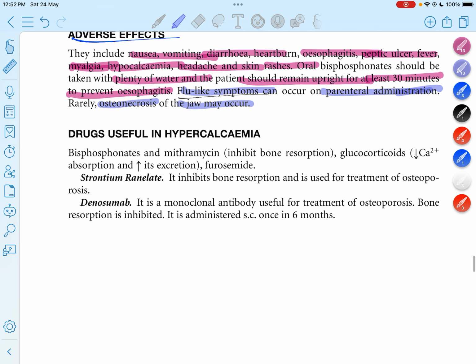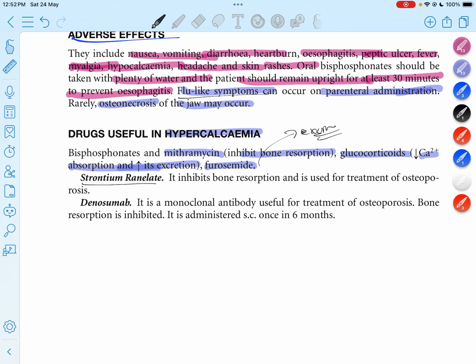Which drugs are useful in hypercalcemia? Bisphosphonates and mithramycin inhibit bone resorption, and glucocorticoids decrease calcium absorption and increase excretion. Furosemide helps excrete more calcium.